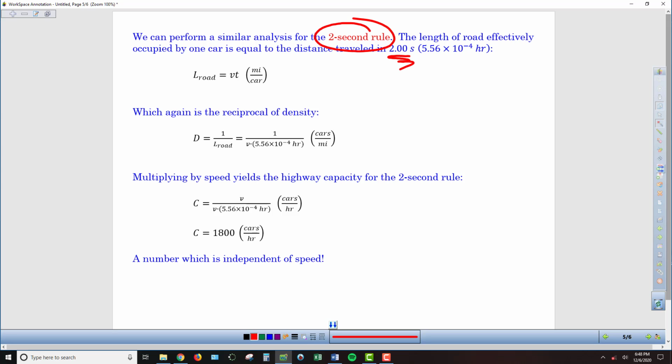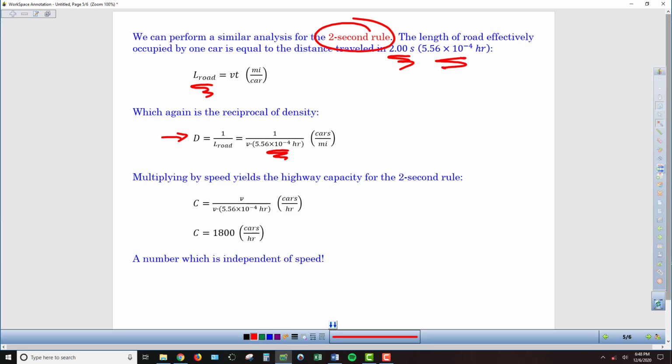Since it's not a car length dependent quantity, but instead a time dependent quantity, we're going to say that the space of road that a car occupies is going to be the velocity times time. And so then we can say that the density, again, is the reciprocal of that L road, the footprint. So that's going to be 1 divided by velocity times time. And in this case, our time is going to be this 2 seconds.